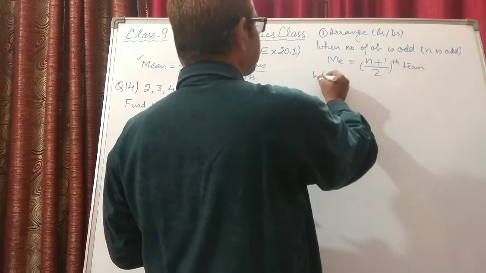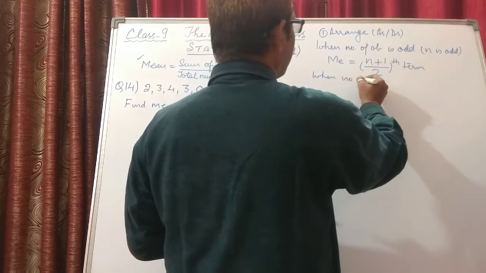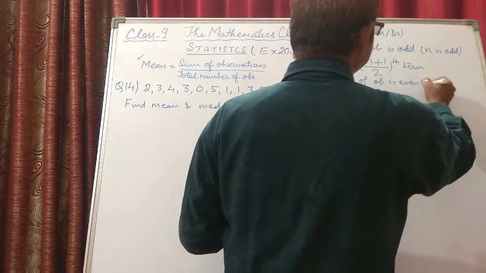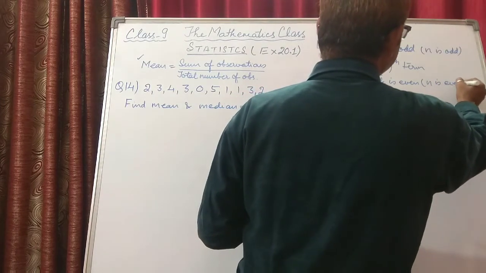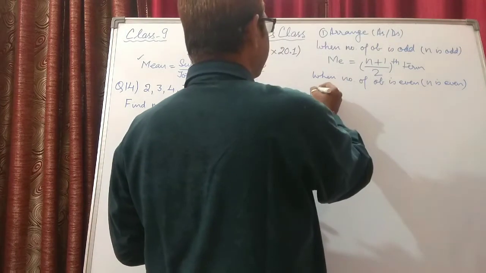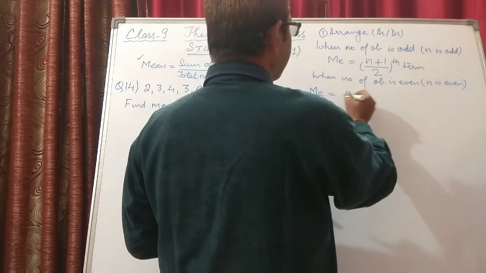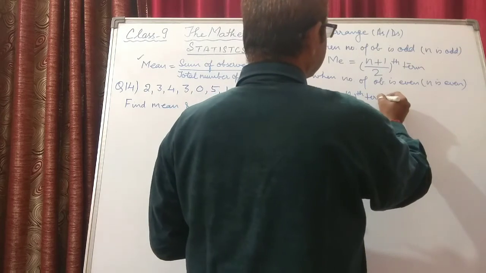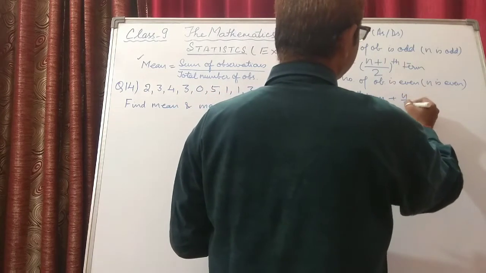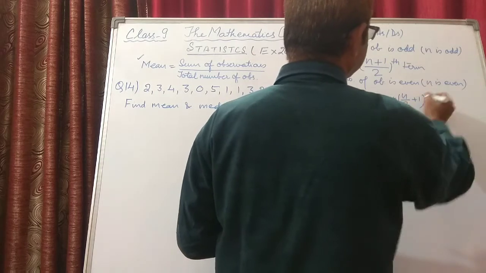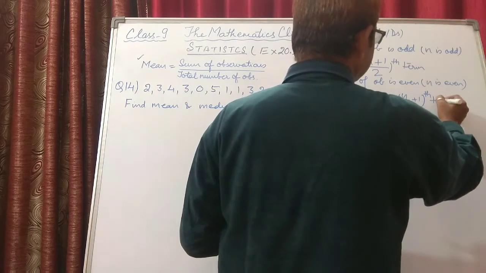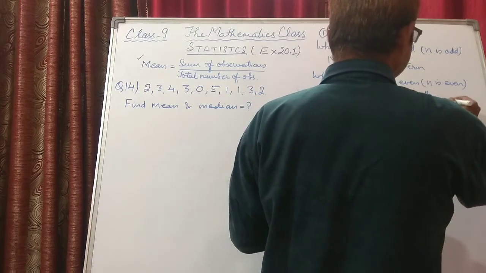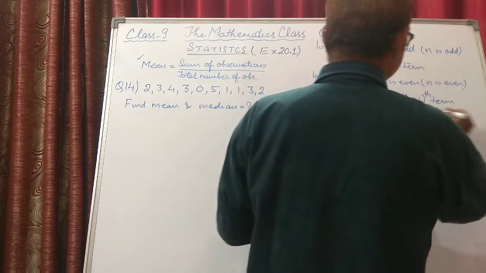And when the number of observations is even, means n is even, then median is given by the formula: (n upon 2)th term plus (n upon 2 plus 1)th term, the total divided by 2.